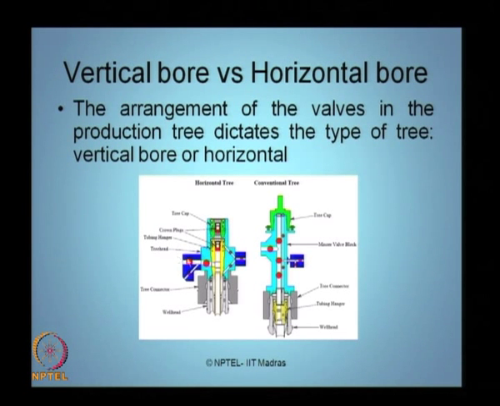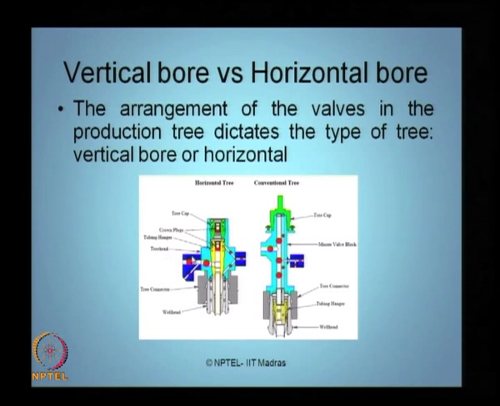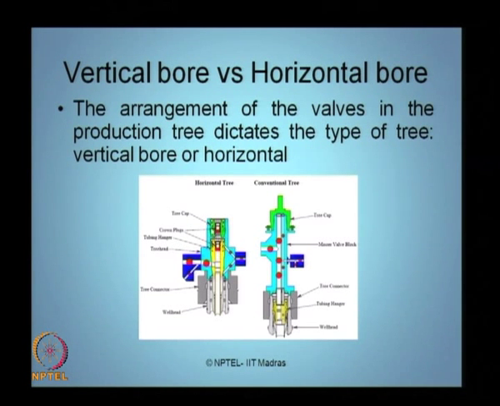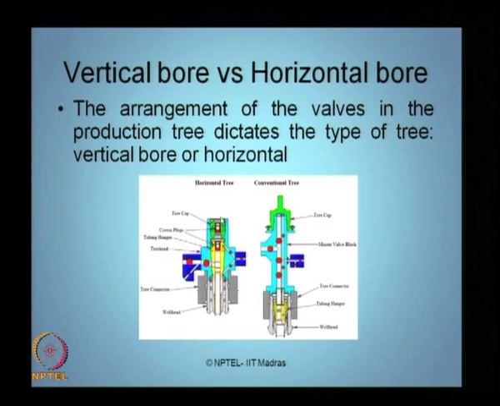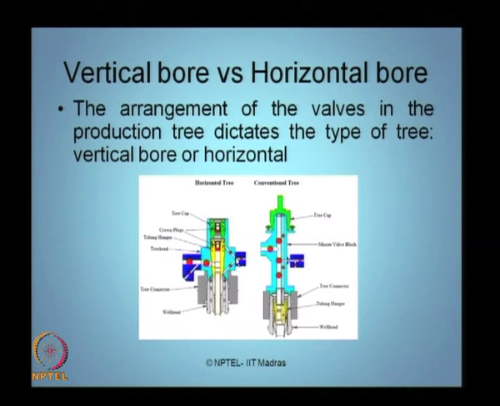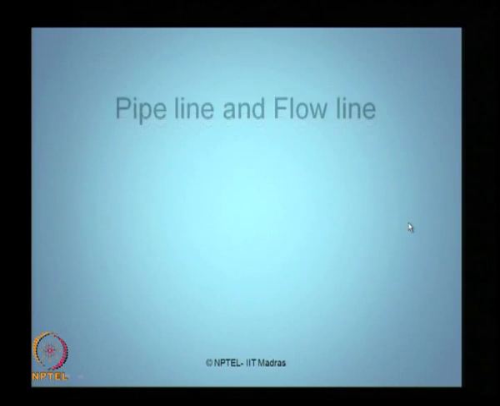It is spread horizontally or laterally, where it has a tree cap connected to the wellhead through a tree connector, and the tree head is here, and the tubing hanger and the crown plugs are similar to what you see in a conventional tree. So, the dimensions of a horizontal tree can be more compact in height compared to a vertical or conventional tree, but it needs more lateral space circumferentially to house this tree in your production systems.